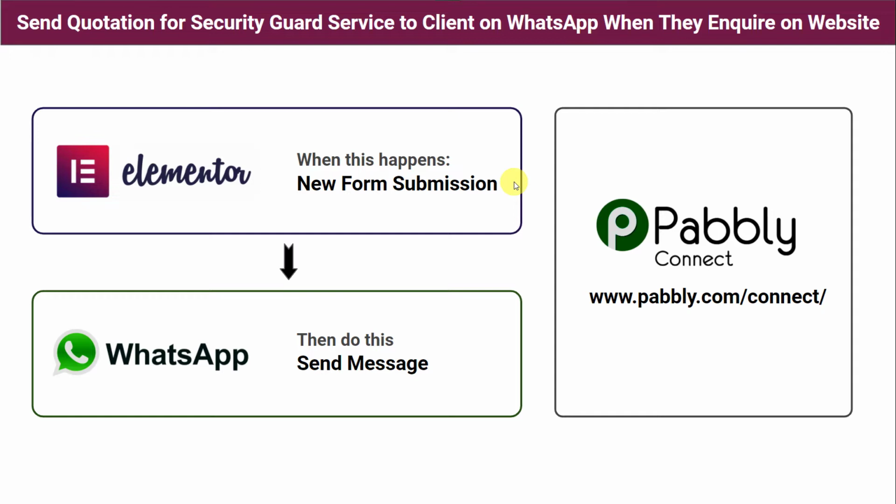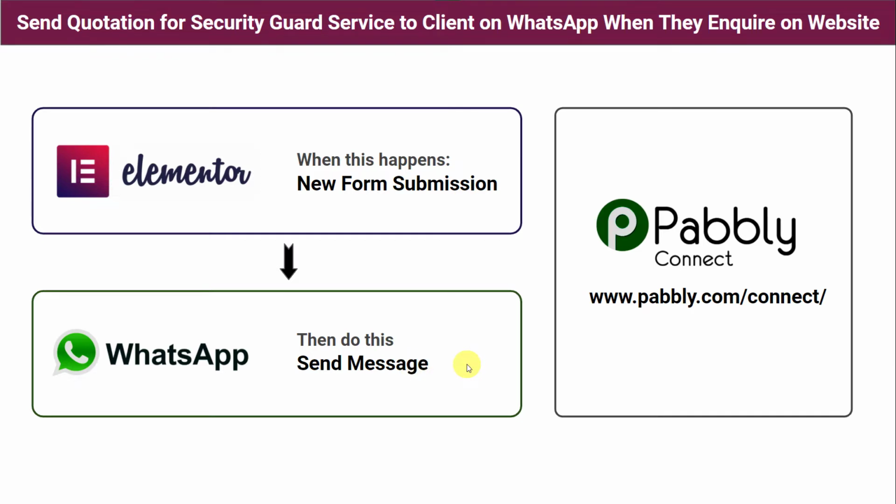You have already created an inquiry segment in your website where you have an inquiry form for the customers. Now, you want that whenever a customer fills that inquiry form from any source like website, social networking sites or personally, automatically the quotation for your security guard service should be sent to the customers on their WhatsApp number.